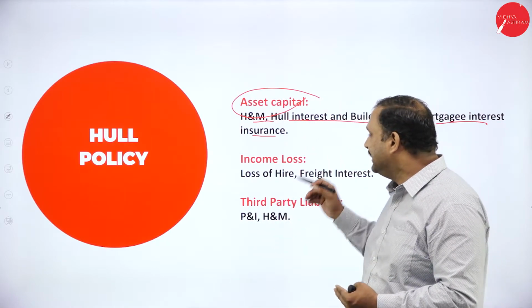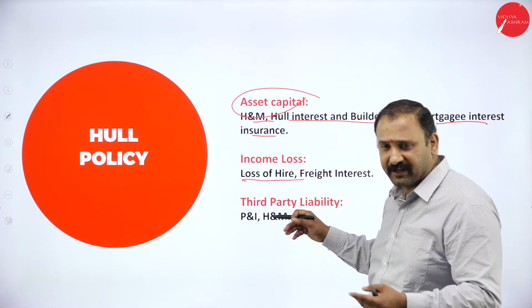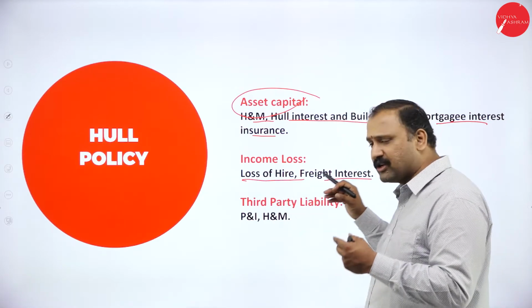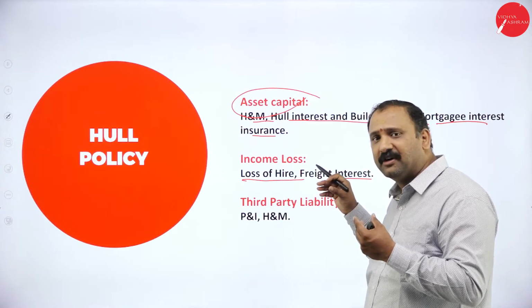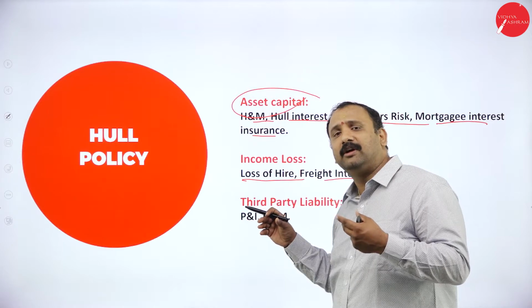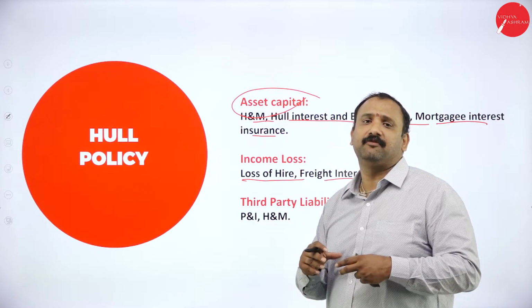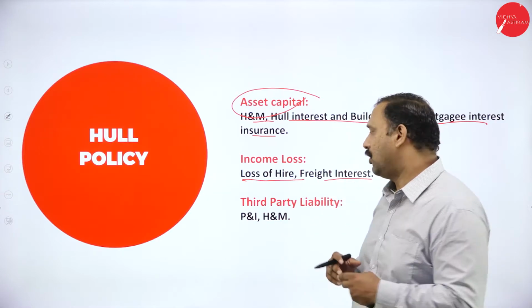Followed by the income loss. Suppose there is an income loss that happens because of loss of hire or freight interest. These are all factors which will try to cover and understand the factors that are involved in terms of my business priority, in terms of my business identity altogether.